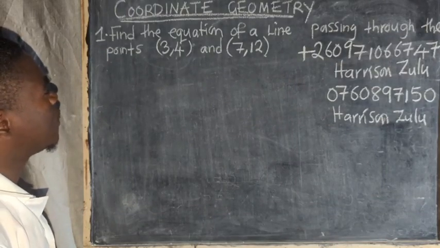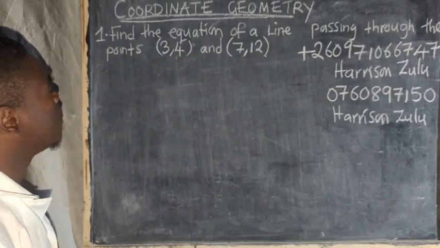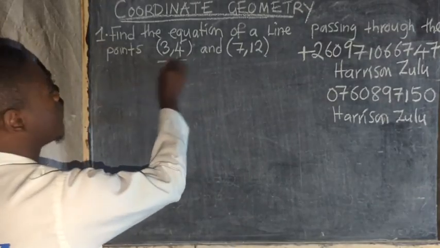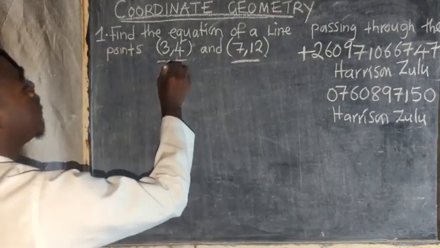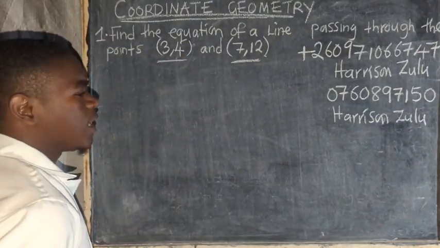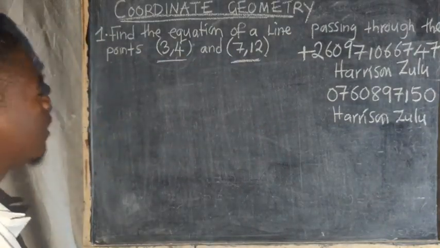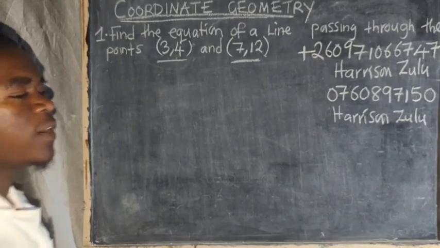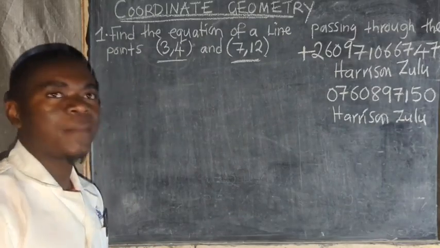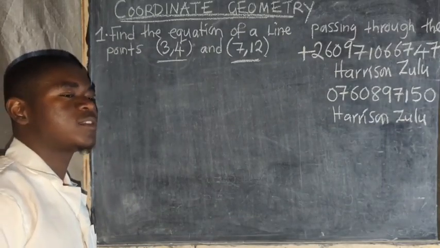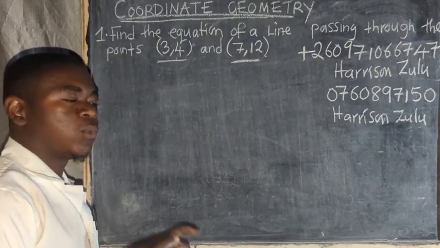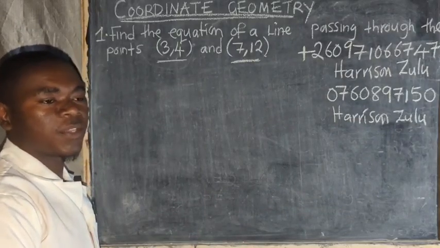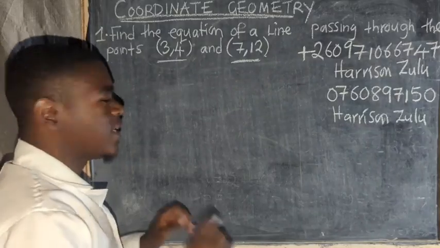So find the equation of a line passing through the points. These are the points. We've got 3,4 and 7,12. We want to find the equation of this line. How can you find the equation of this line? The first thing that you need to do is to find the gradient. So each time you want to find the equation of a straight line or the equation of any line, you need to have the gradient. So we need first to find the gradient.